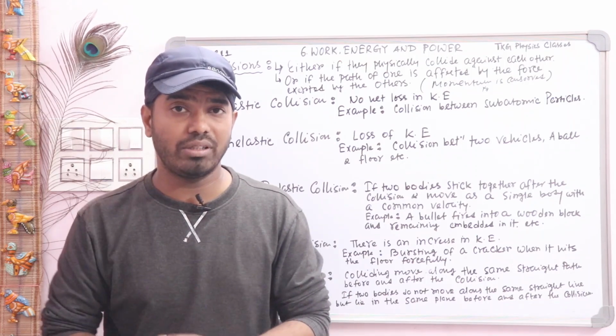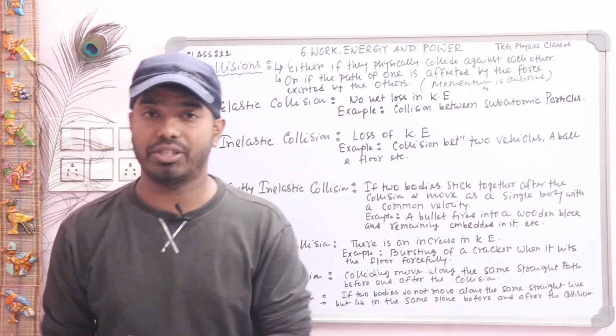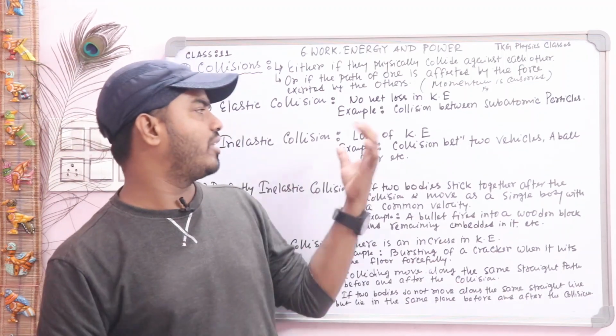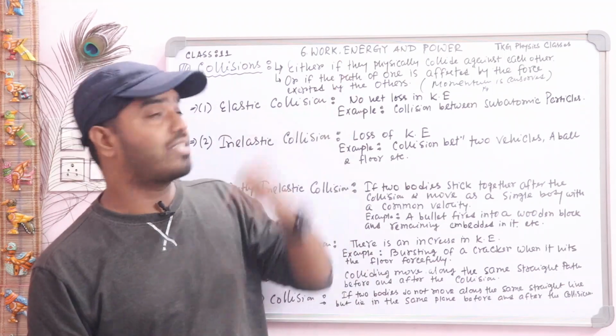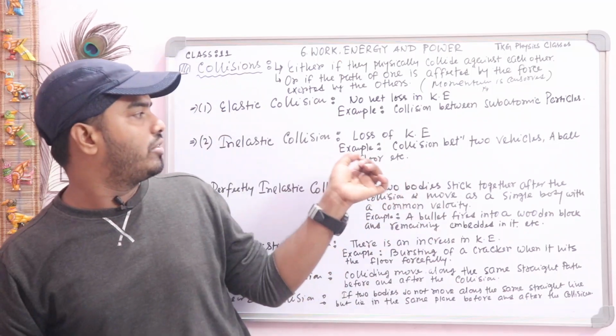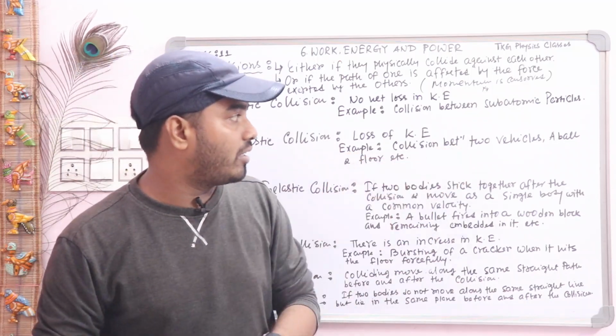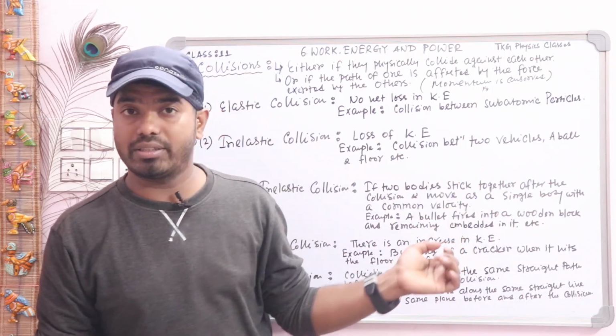So this is the fourth one. Now the second one, you see inelastic collision. Inelastic collision means a loss of kinetic energy, and elastic collision is just the opposite. An example of this is the collision between two vehicles, or the collision between a ball and a floor, etc.